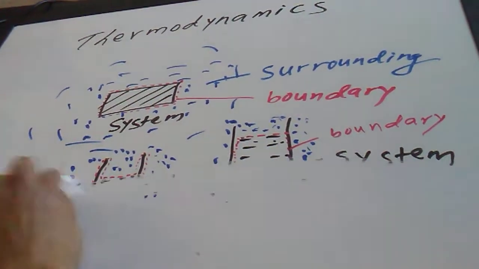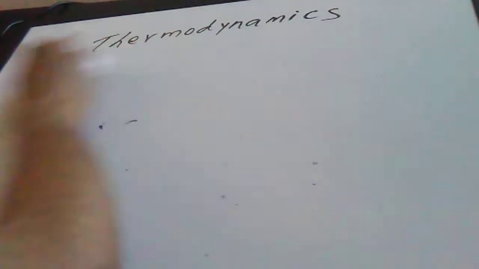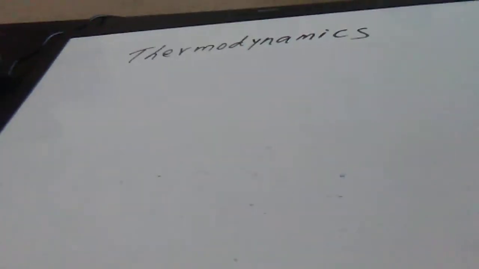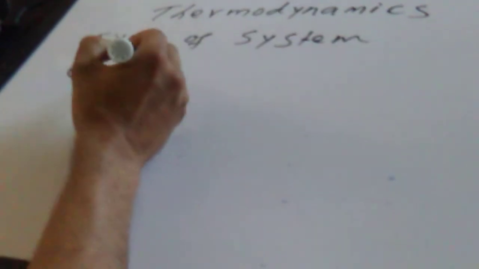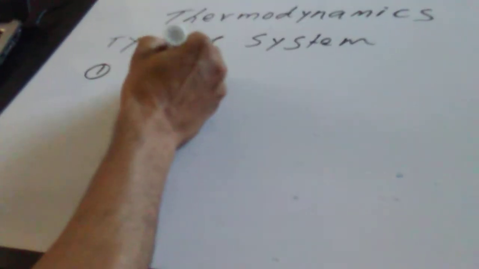Now let's go to another concept: types of systems. There are three kinds of system in thermodynamics. One is the open system.